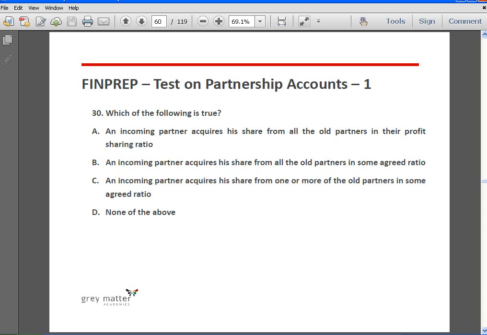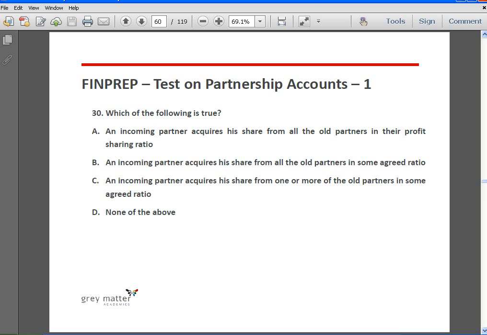So when a partner is admitted into the benefits of a firm, he has to bring two things. He has to bring in his share of capital, and he has to bring in his share of goodwill. Unless he brings in capital, he is not going to get admitted into the benefits of the firm. But sometimes he is not able to bring in his share of goodwill as cash. We know that whenever there is a reconstitution in the partnership, when a new partner is admitted, there is going to be a change in the profit sharing ratio, right?